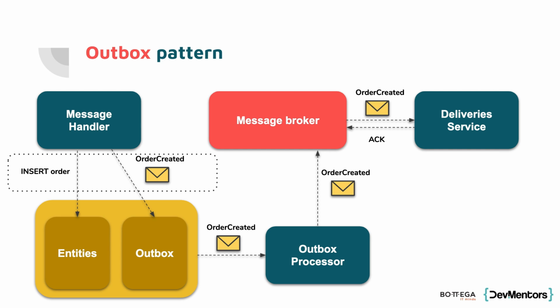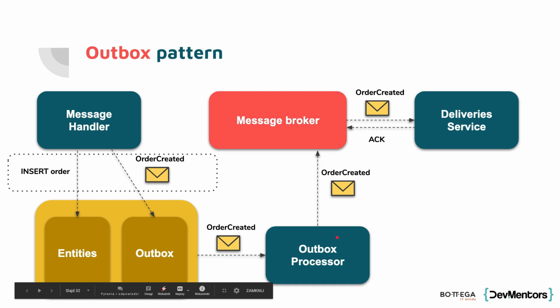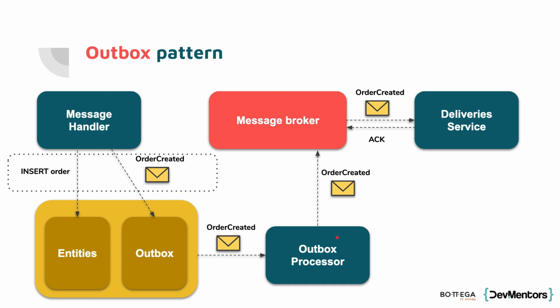Now, this ends the whole handler processing, and there is one piece missing, called the outbox processor. This could be a background job or whatever. The responsibility of the outbox processor would be, at some determined interval, looking into the outbox collection and checking whether we have anything to send.